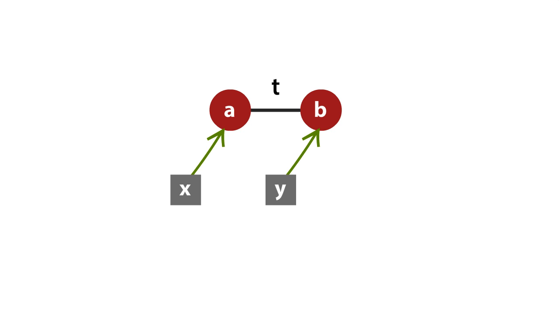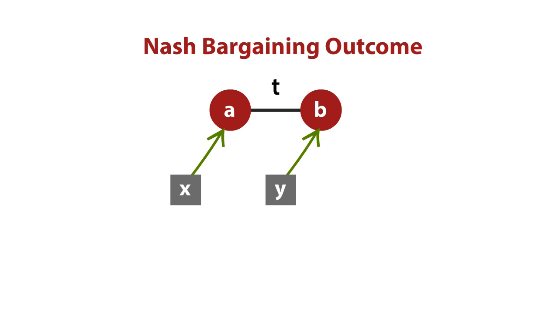The question is, how do the outside options affect what happens in their deal? John Nash, the same John Nash we talked about with game theory, has a nice theory about this. His prediction is what we call a Nash bargaining outcome. The first and really obvious aspect is that if the sum of the outside options, X and Y, is bigger than T, then A and B are not going to reach an agreement. They'd be better off to go their own ways and get their outside options.